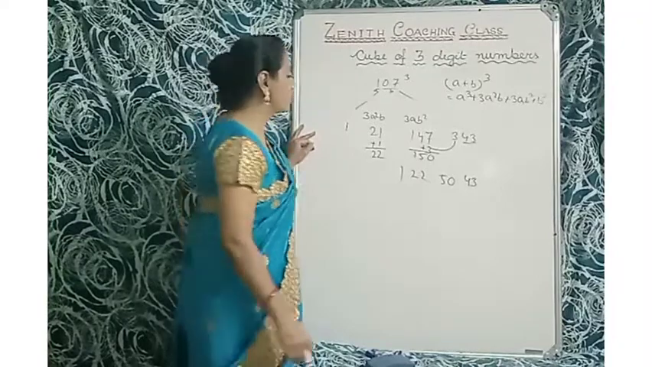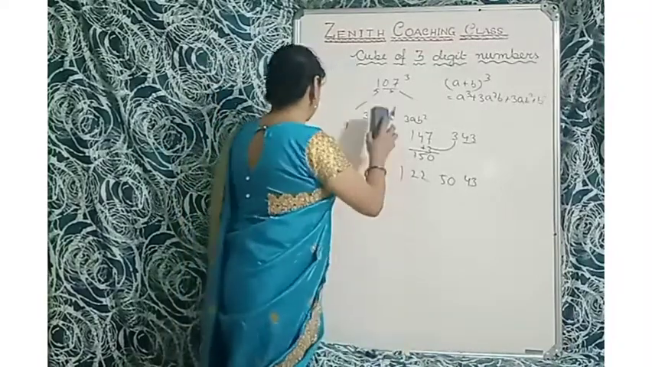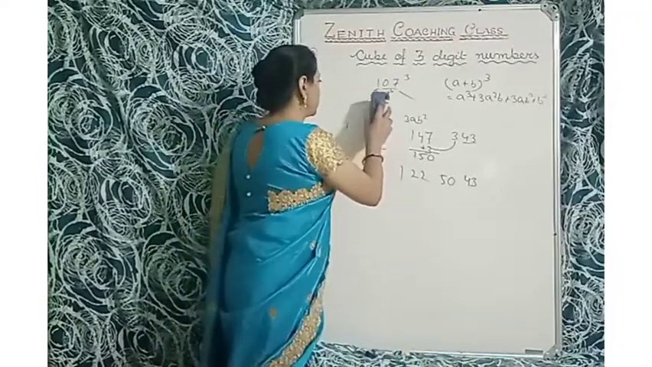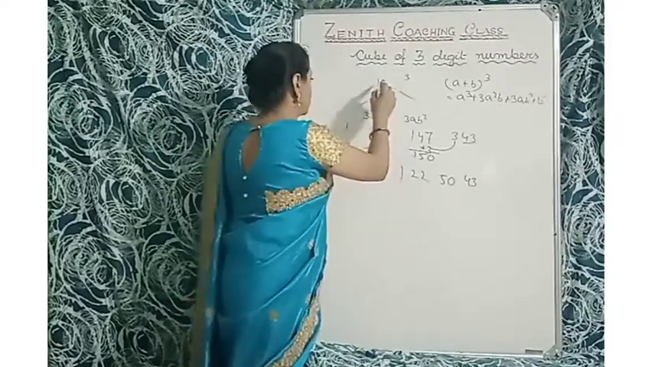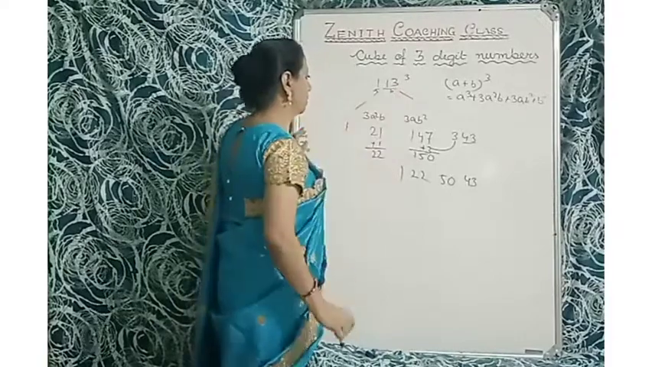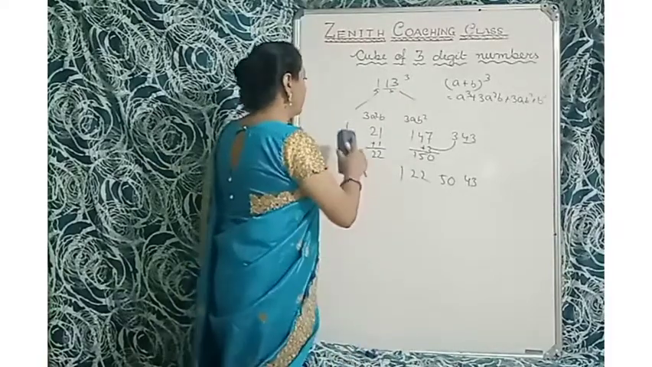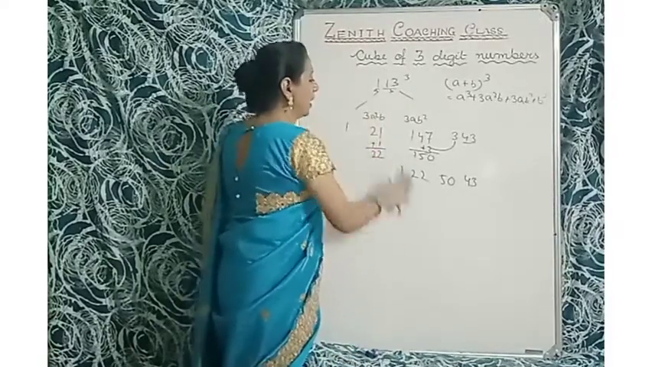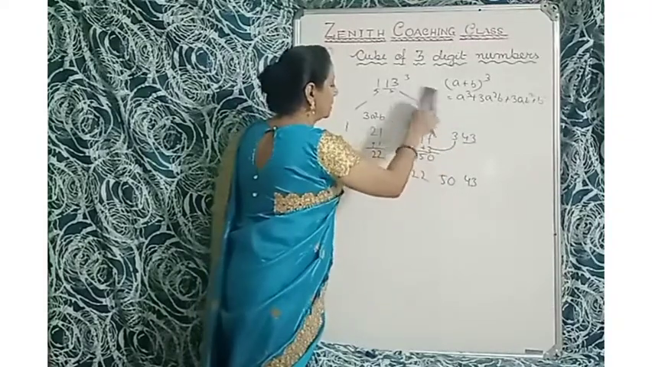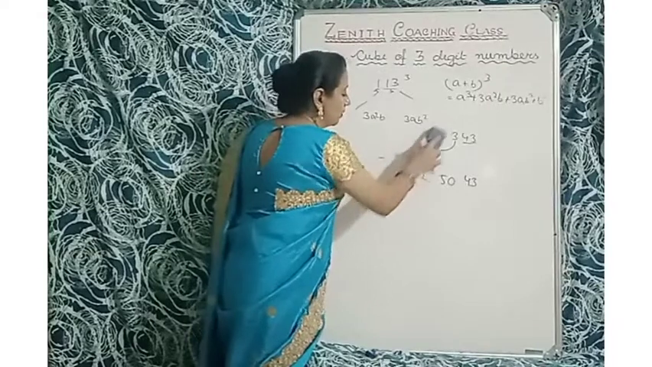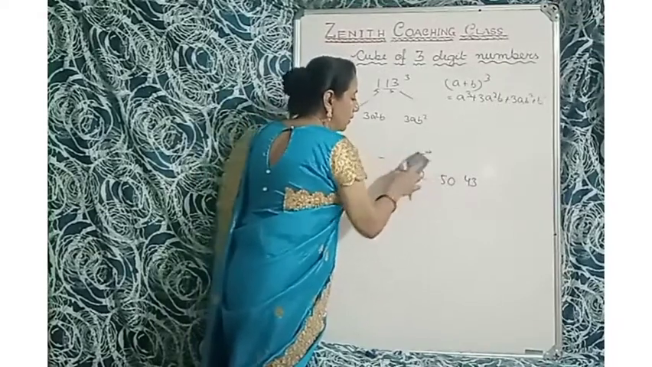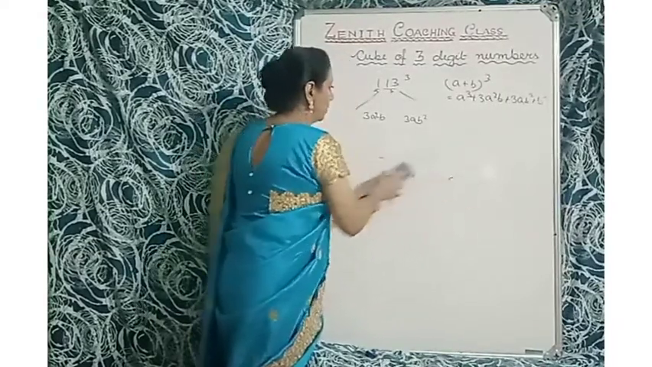Understood, children? So I will take the next sum. That is, think about 113. 113 cube. So here also A is 1 and B is 13. First we have to write A cube and then B cube. Okay.